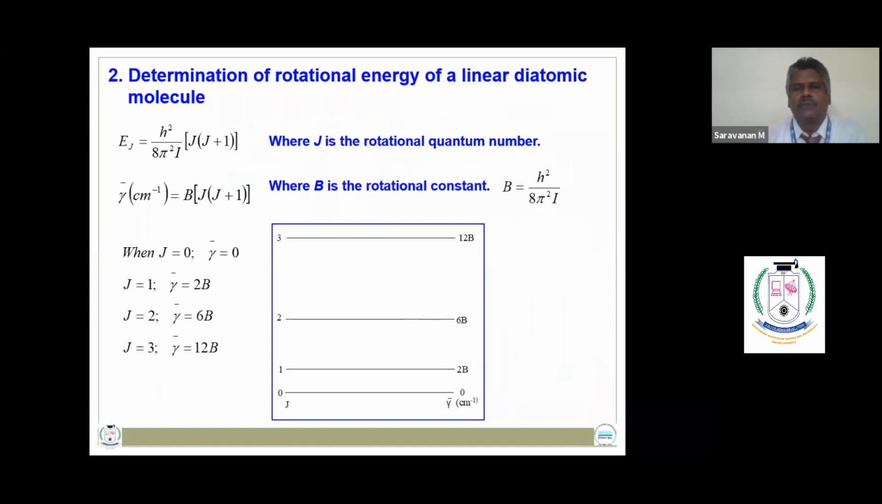The rotational energy of a linear diatomic molecule is given as E equals h squared by 8 pi squared I into J into (J plus 1), where J is the rotational quantum number. This energy can be expressed in terms of wave number as nu bar equals B into J into (J plus 1), where B is the rotational constant. Knowing the value of the rotational quantum numbers, it is possible to determine the energy level difference of different rotational levels.